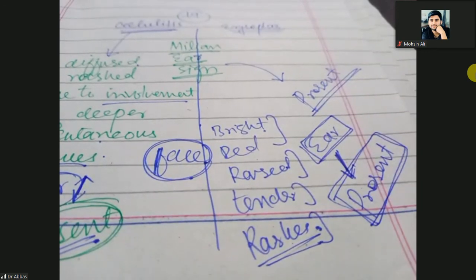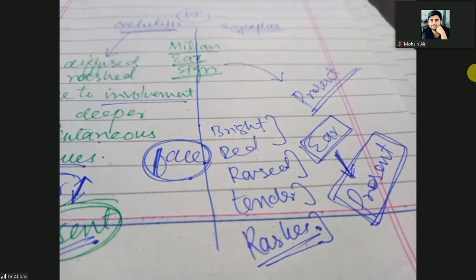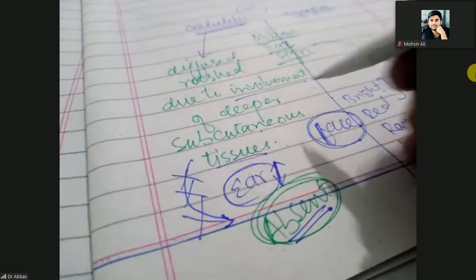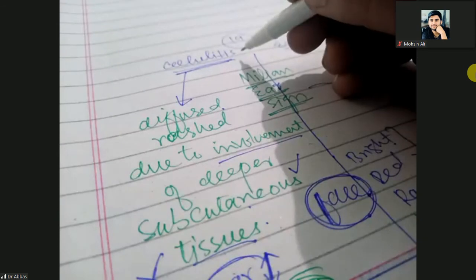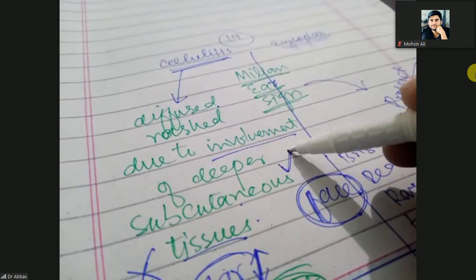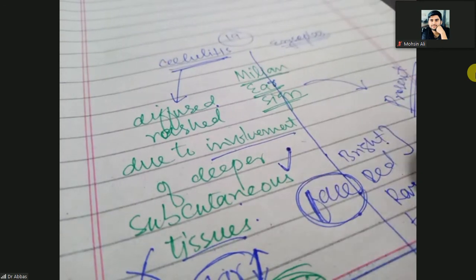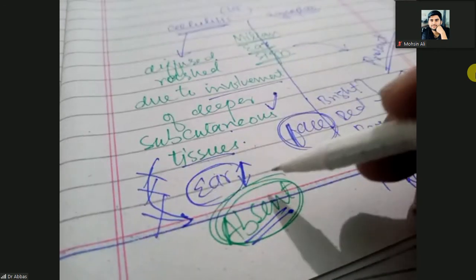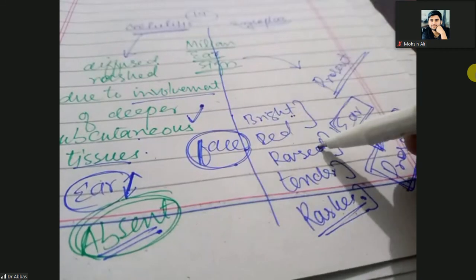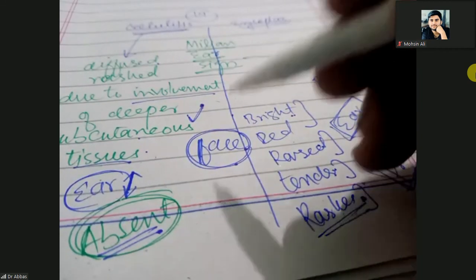Clear? Cellulitis is the deeper tissue involvement. Erysipelas is the upper tissue involvement, and deeper tissue means subcutaneous tissue involvement. When there is bacterial cellulitis, the subcutaneous tissues are involved, and these subcutaneous tissues are not present in the ear. So in cellulitis, only bright red, raised, tender rashes will be present on the face. They will not be present in the ear.